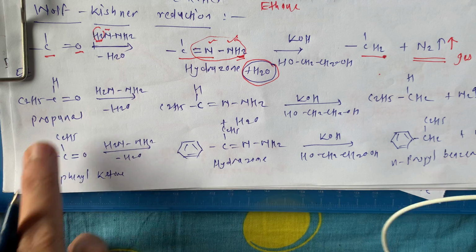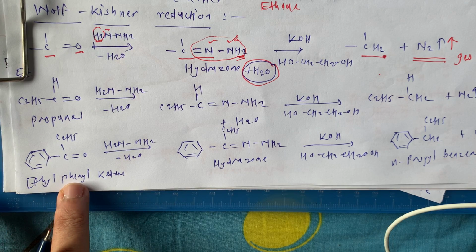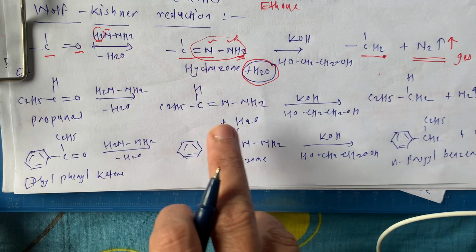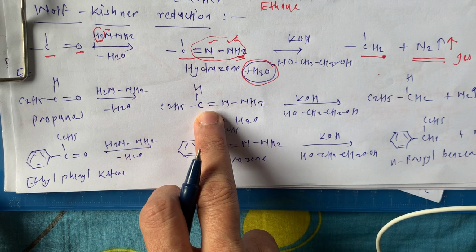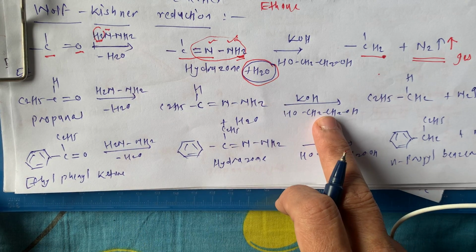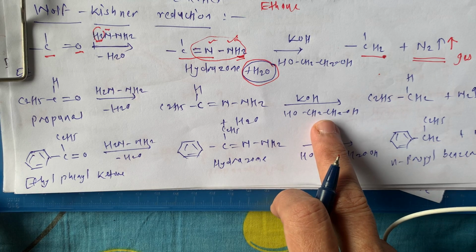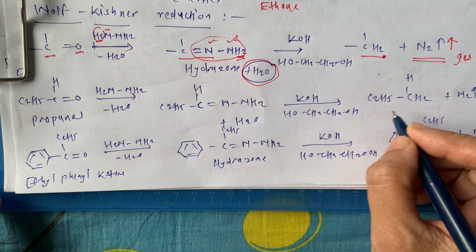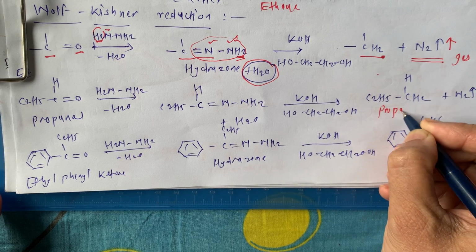Next one is propanal and ethyl phenyl ketone. This is the example of propanal, where the intermediate we get is hydrazone. Again, in the presence of ethylene glycol, we get propane.